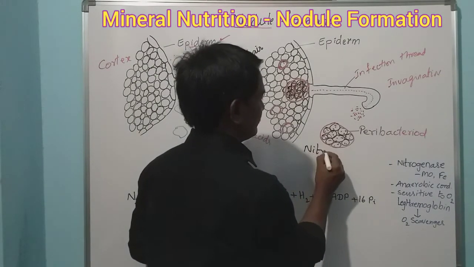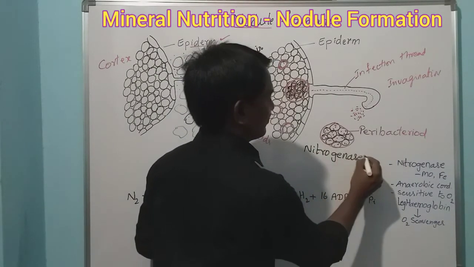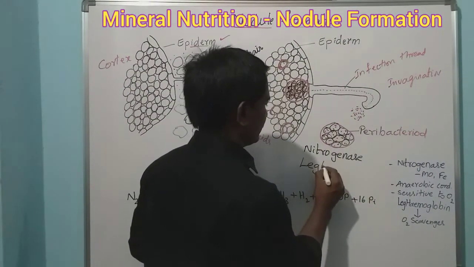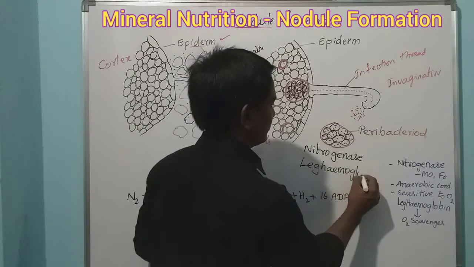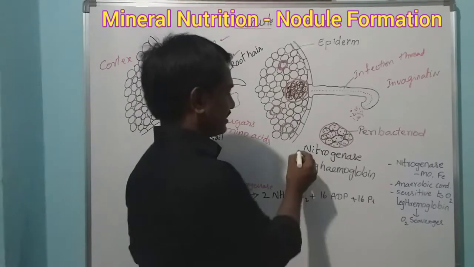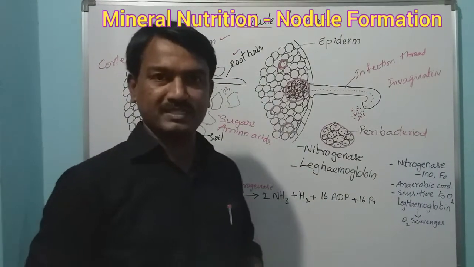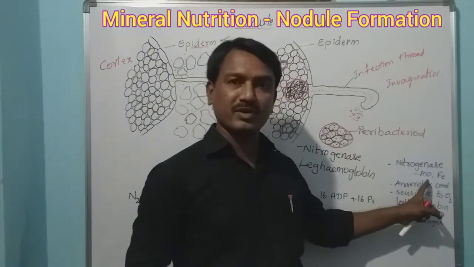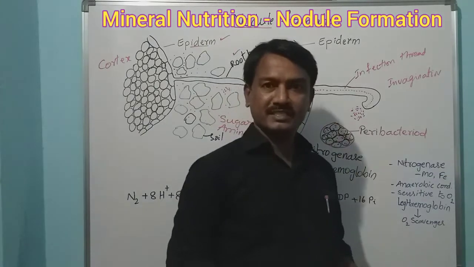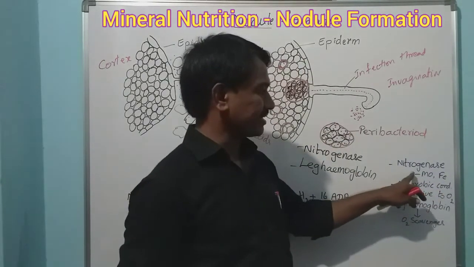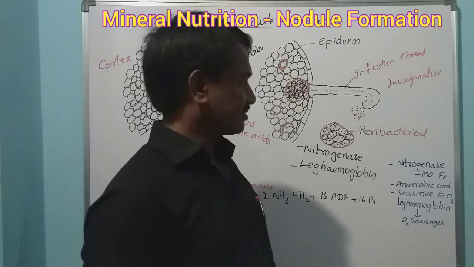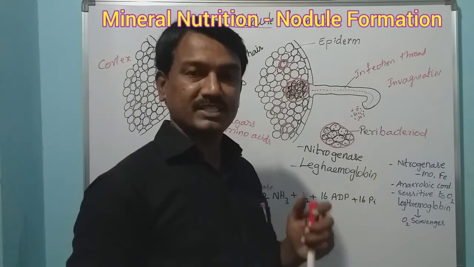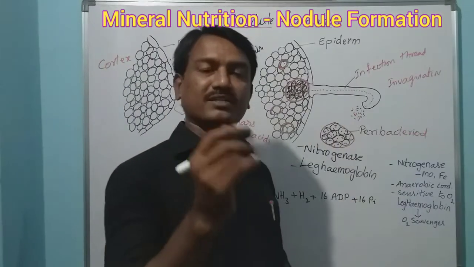In this nodule it contains the nitrogenase enzyme and also leghemoglobin. It is a protein. Nitrogenase is an iron and molybdenum containing protein. It requires anaerobic conditions, because the nitrogenase enzyme is sensitive to oxygen.